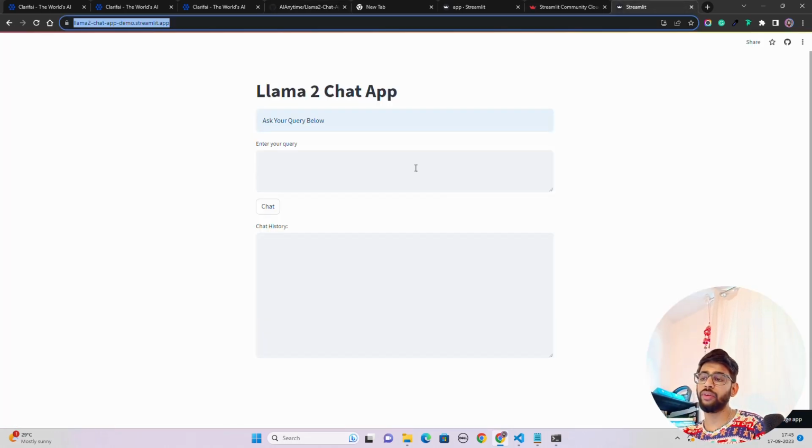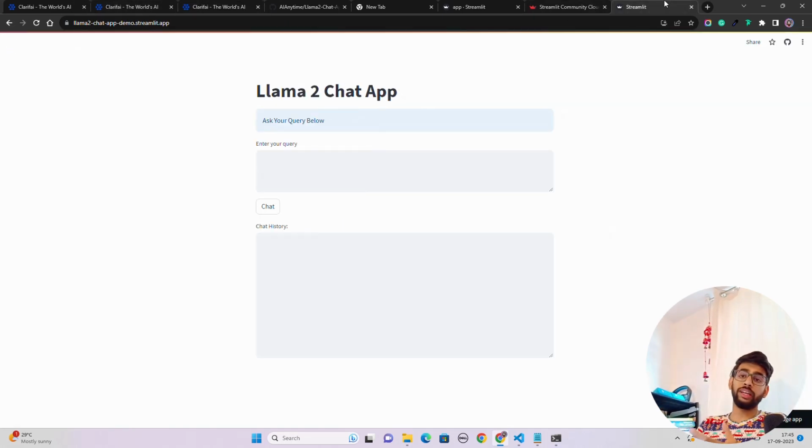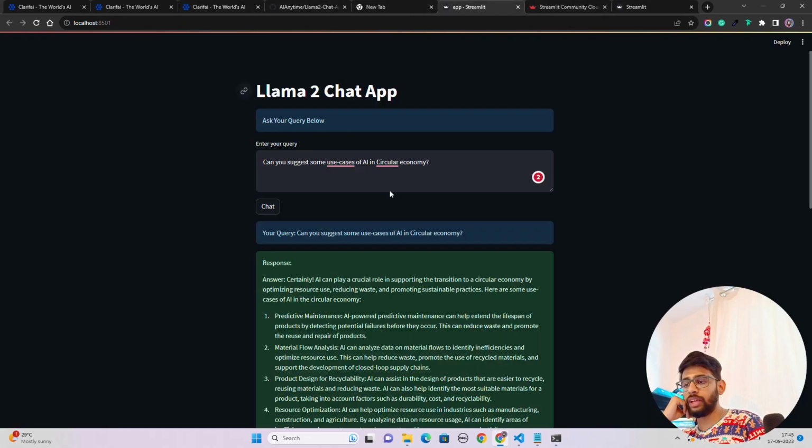Now, what we have done, we have deployed an app on both Clarifai Cloud and Streamlit Community Cloud. Both are community cloud, by the way, okay, because we are not paying anything to deploy this. Now we have deployed this, and you'll be able to do whatever you want to do with this. The same thing that we have done over here.